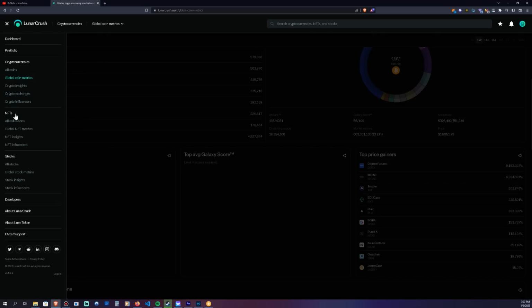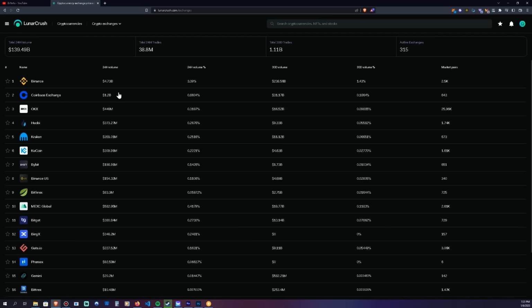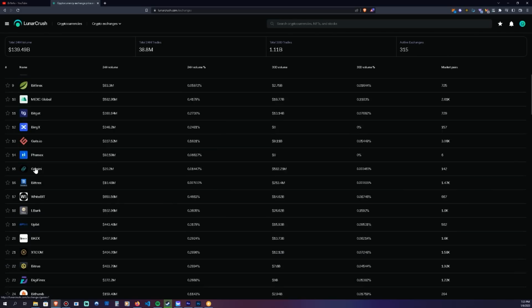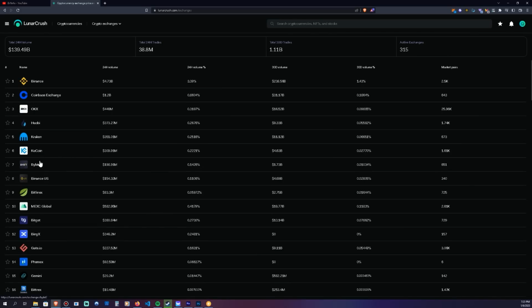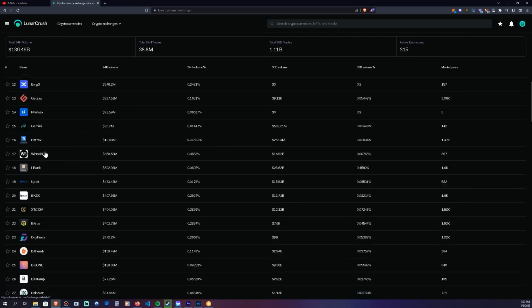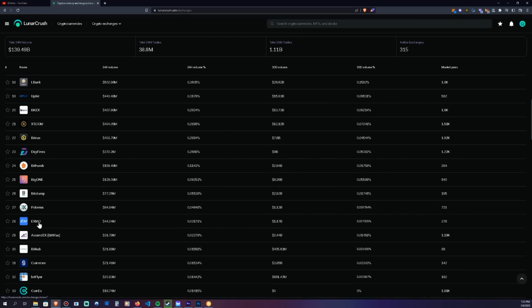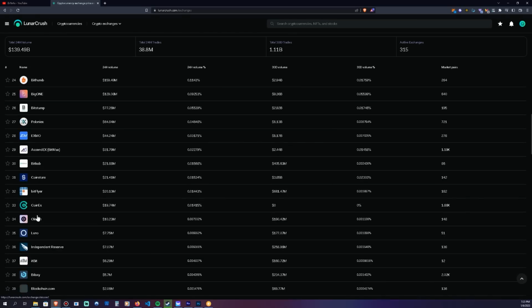Let's go ahead and check out the crypto exchanges. You can see that the crypto exchanges are ranked here: Binance being number 1, then Coinbase, then OKX. This is by volume, and you can see the volume goes down from there. Kraken, KuCoin, Bybit, moving your way down. This is to help you decide which exchange you want to use, or if you just want to see which exchange has a lot of volume.